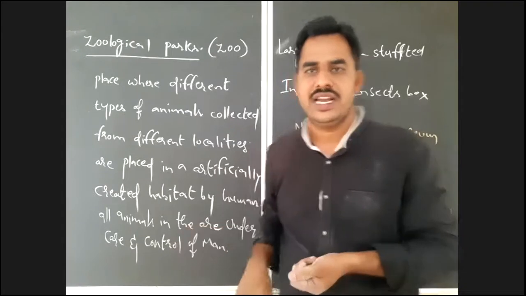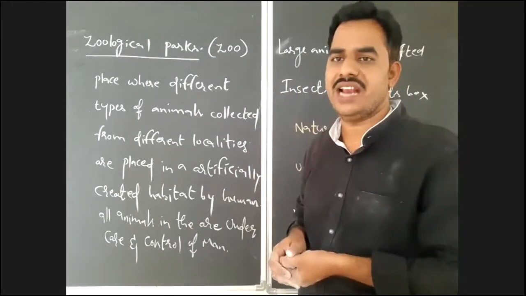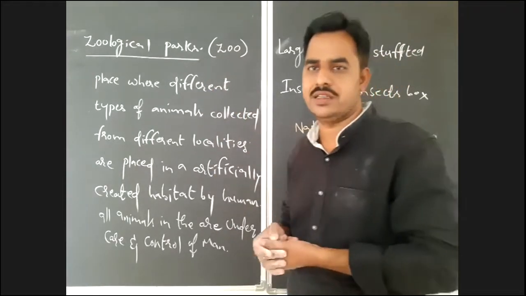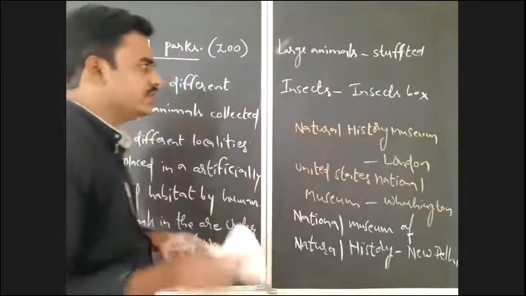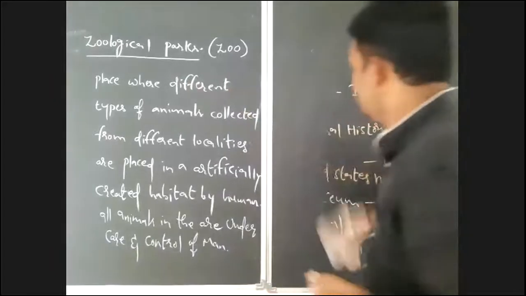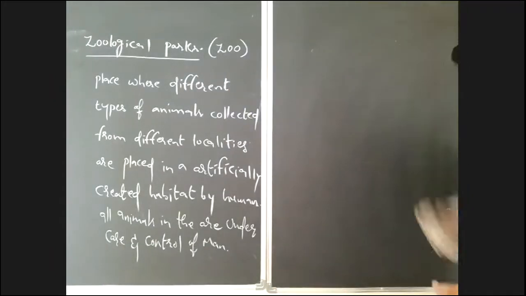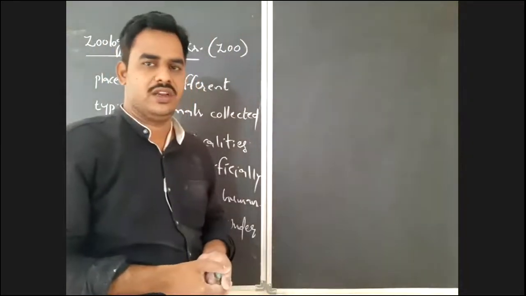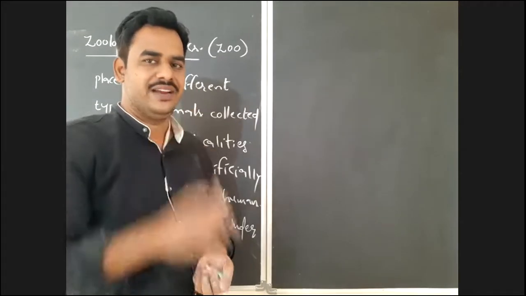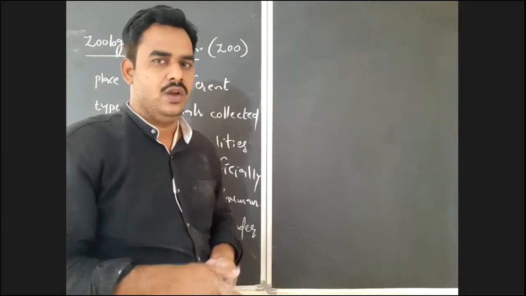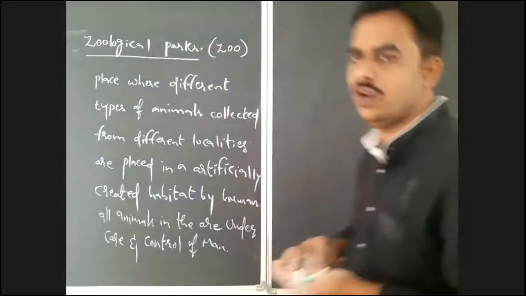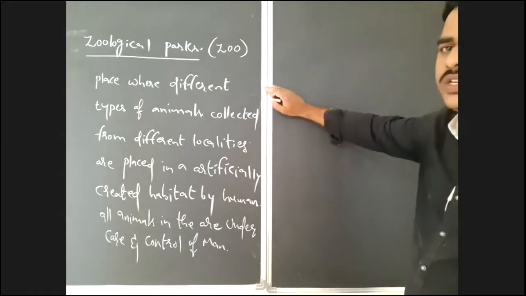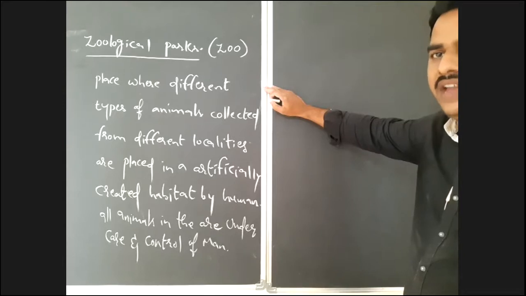All right. See, actually, zoos act as a key of classification. Zoo is one of the very important tools for the classification of animals. Zoos are considered as tools of classification. Why are zoos considered as a tool of classification? All are tools of classification, taxonomic aids, but zoo is the tool of classification of animals.